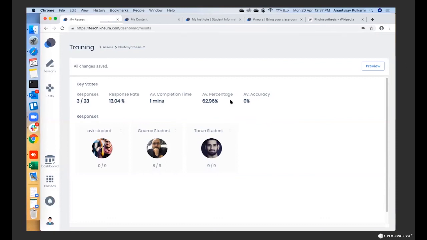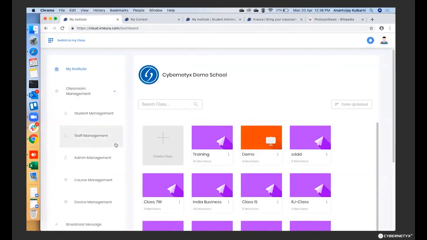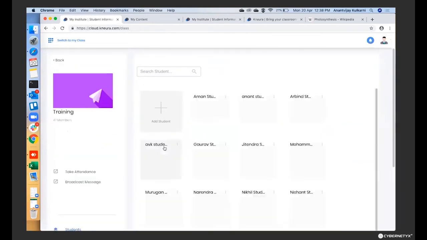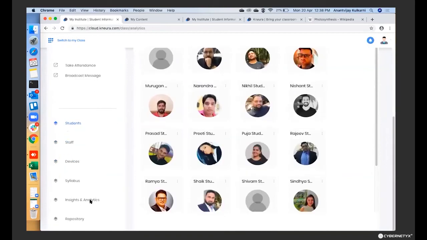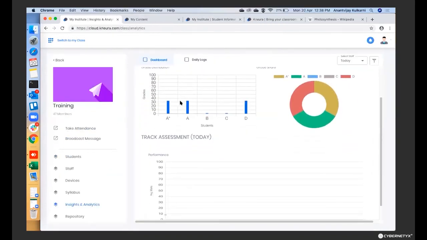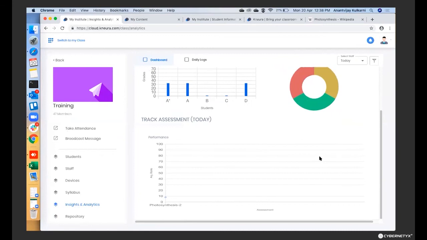So now as you keep taking these assessments, all this data is fed to our insights and analytics for each of those classes. So over a period of time, the admin will get to know the insights and analytics about this. So now let's go back to that part quickly. I think we are already nearing the completion, so I'll not take much time. We'll just quickly show you, for example this training class, and where this gets captured. As and when the assessments continue to progress, you'll notice the percentage of students who got A+, the percentage who got A grade, the percentage who got D grade. And similarly, you'll also notice the other graph that gets populated over a period of time.